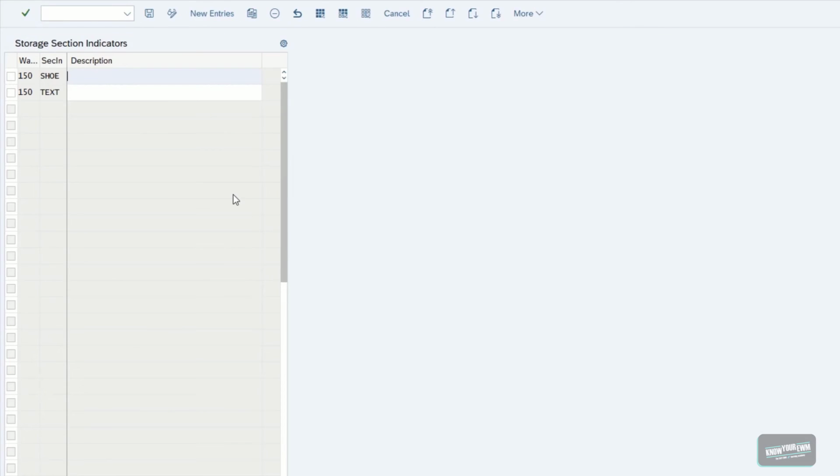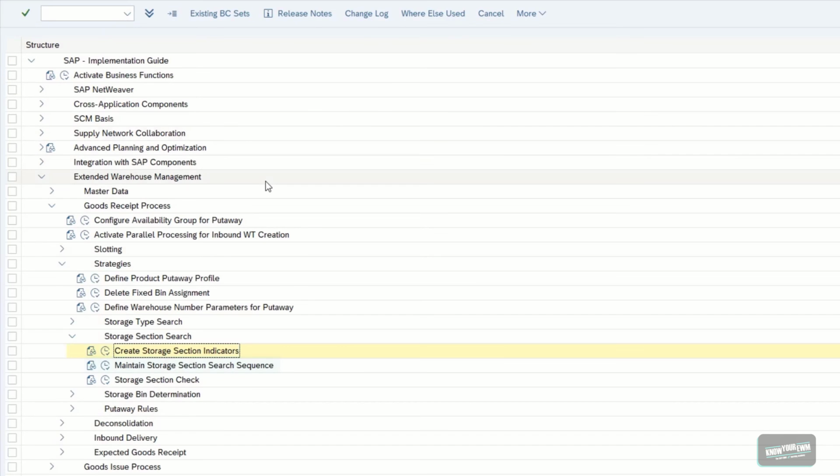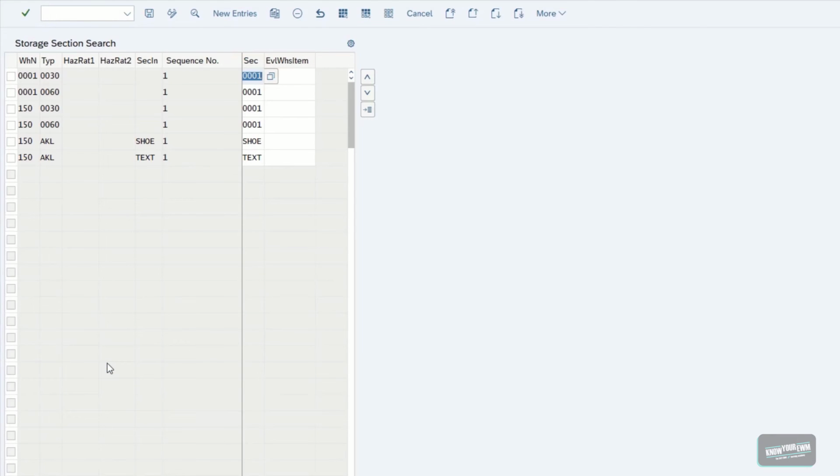And as we can see, we did not customize that much right here. In our test system, we maintained indicators for textiles and for shoes, but this step is just a definition. And after defining our indicator, we head back. And now let us check out the next step, maintaining the storage section search sequence. And this is the step where we assign the specific storage sections to the storage section search sequence.